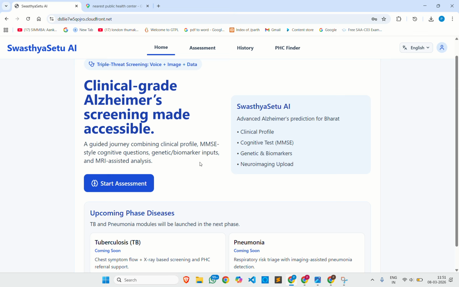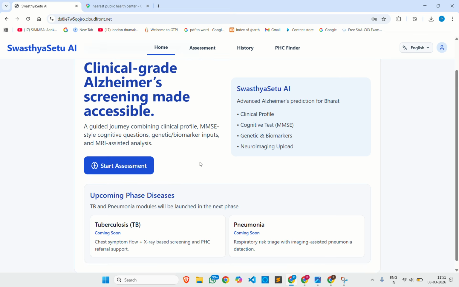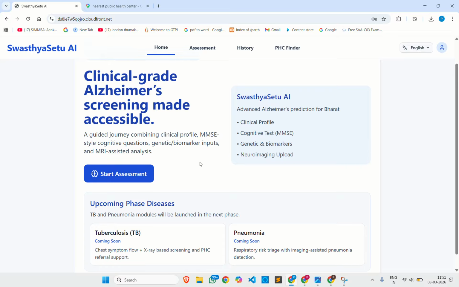So, to conclude, Swasthya Setu AI demonstrates how AI and cloud technologies can transform early disease detection and make advanced healthcare screening accessible to everyone. By leveraging ML and AWS infrastructure with the help of AI, we aim to build a scalable platform capable of supporting millions of requests for health screening across India.